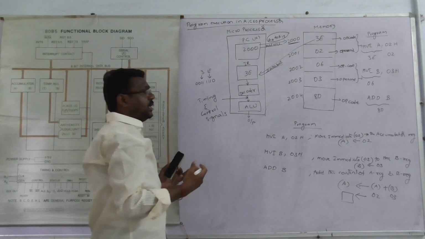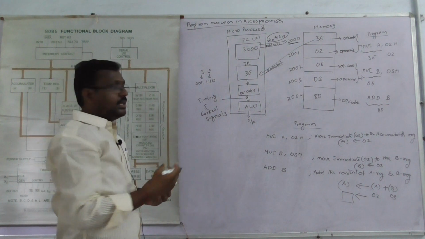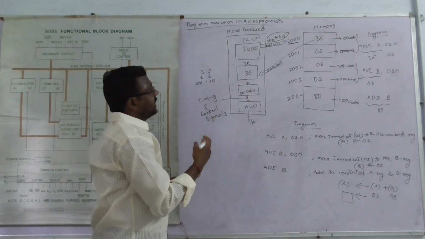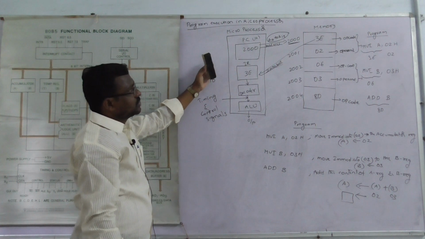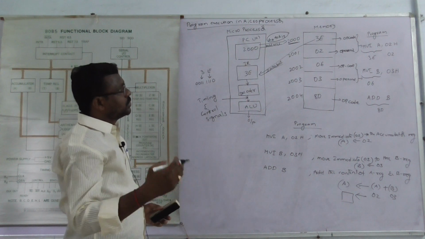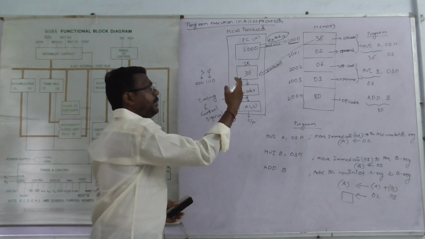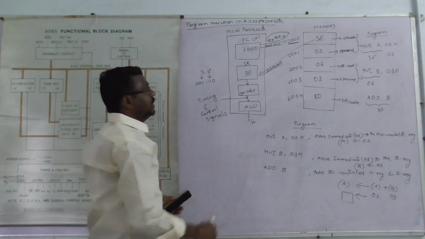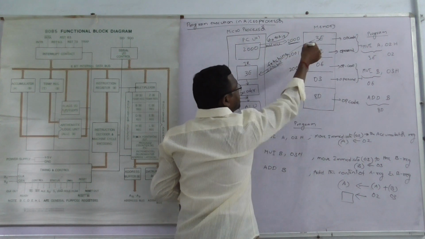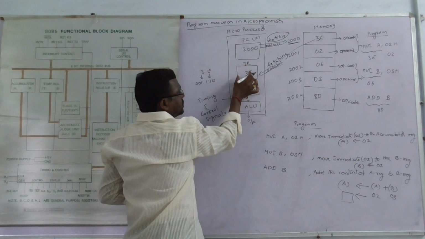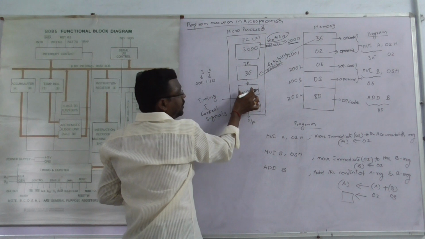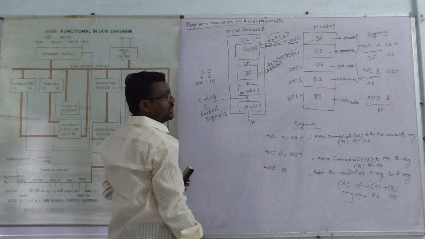Okay, first of all, we give the program through the keyboard. Then it is stored in the memory. So the input goes to the microprocessor memory, and next we fetch the instruction from the memory and store it in the instruction register. Then we go to the decoder, which decodes the information.